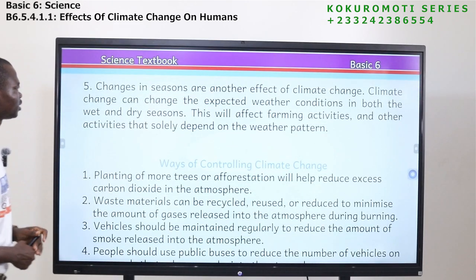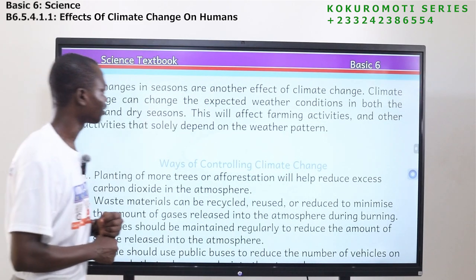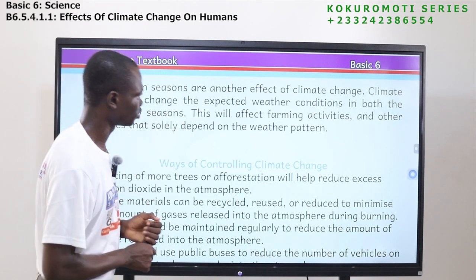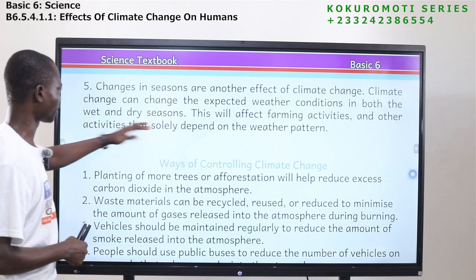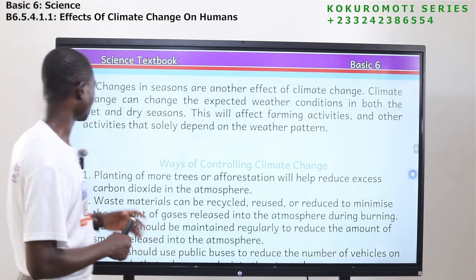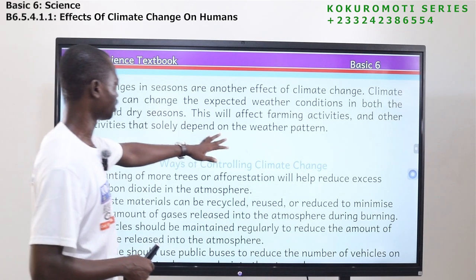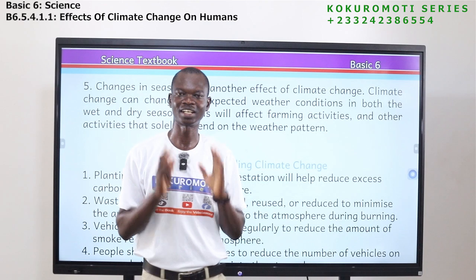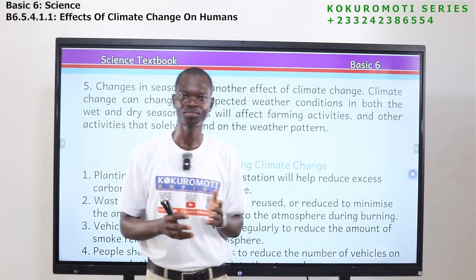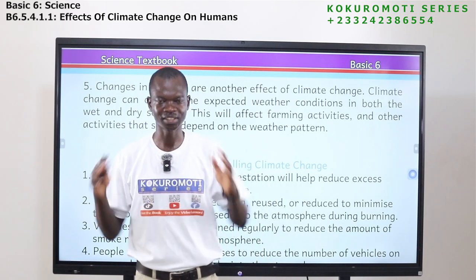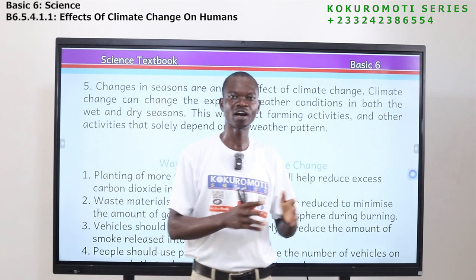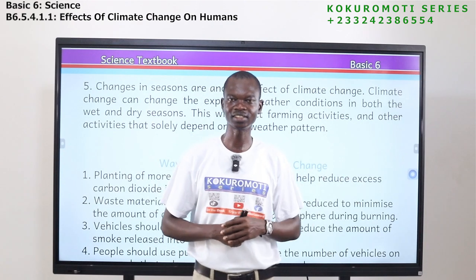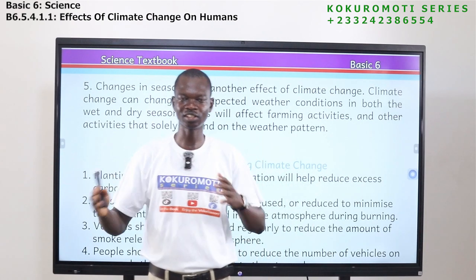The next one, changes in seasons are another effect of climate change. Climate change can change the expected weather condition in both the wet and dry seasons. This will affect farming activities and other activities that solely depend on the weather pattern. So if there is climate change, you should understand that the weather pattern will change and the temperature on the earth will also change. So in Ghana, we have two seasons. We have wet season, we have dry season. Farmers use two seasons.